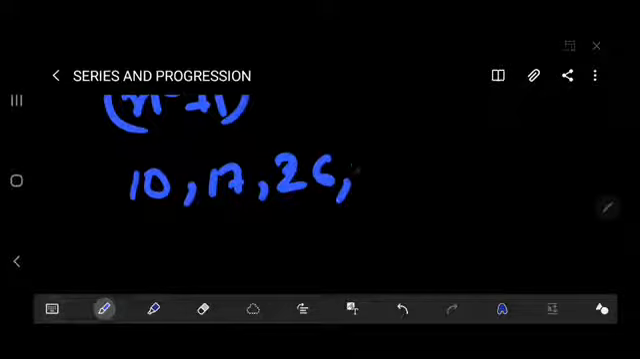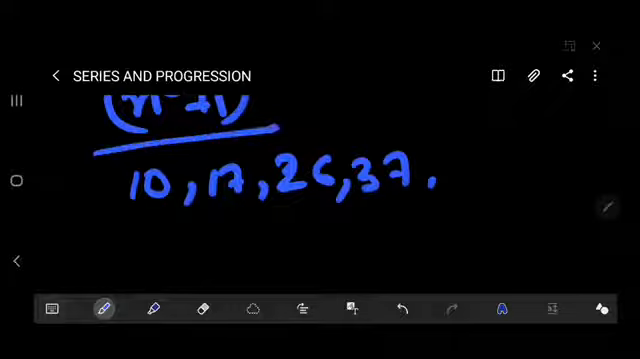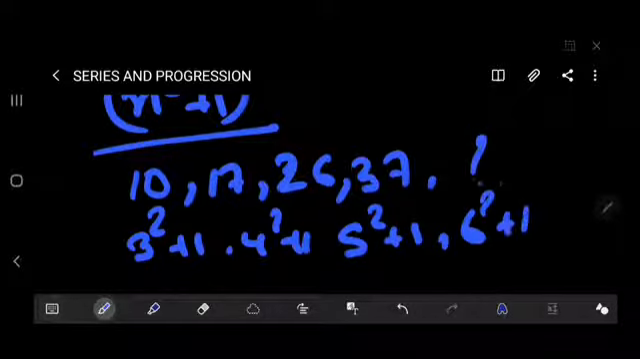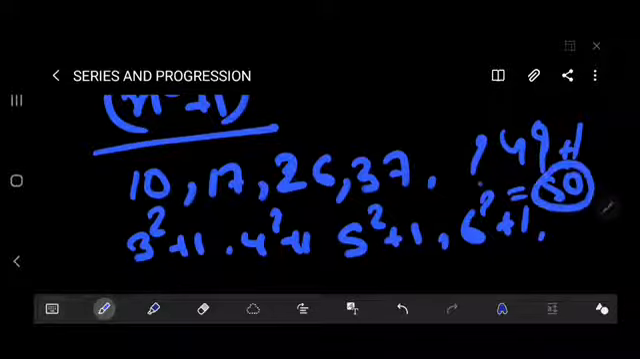Next one is the n square plus 1 series. The question is like 10, 17, 26, 37. This is very simple. I'll just tell you first, it is an n square plus 1 series: 3 square plus 1 is 10, thereafter 4 square plus 1 is 17, thereafter 5 square plus 1 is 26, thereafter 6 square plus 1 is 37, thereafter 7 square means 49 plus 1 is equal to 50. Answer will be 50.